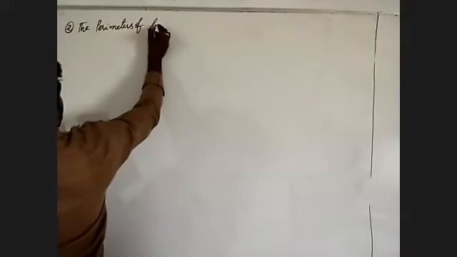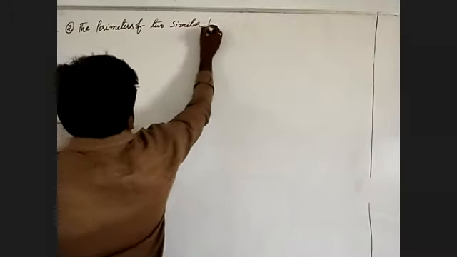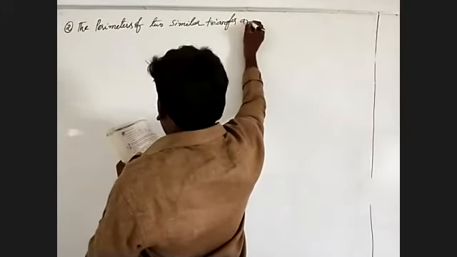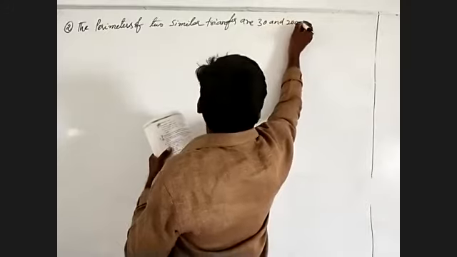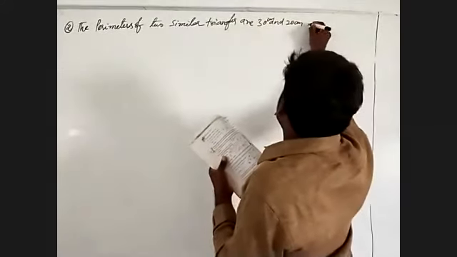The perimeters of two similar triangles are 30 centimeters and 20 centimeters respectively.